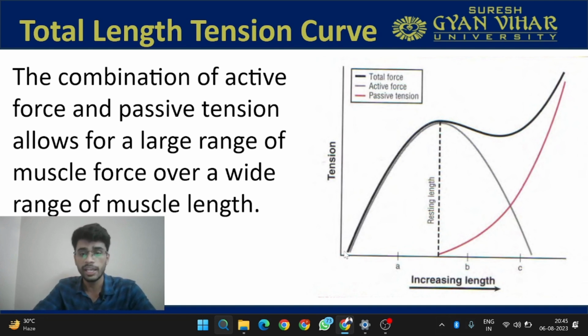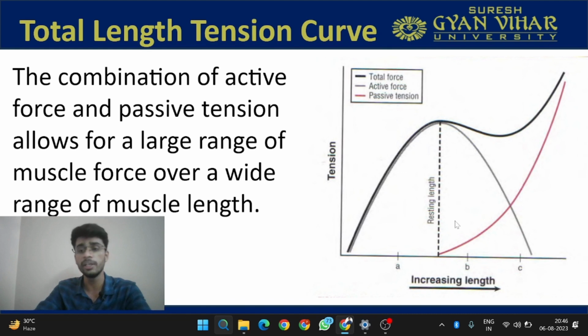This black line, as you can see over here, is depicting the total force. Now as the length is increasing, the force producing capacity is increasing. The muscle is in the maximally contracted state over here. Muscle is now increasing in length, and tension is also increasing. Just focus on this black line. Now the muscle has reached its maximum force production capacity over here. Now you see there is a dip in the black line, and after this dip, again the tension increases with the length. This is the summation of the active length tension curve and the passive length tension curve.